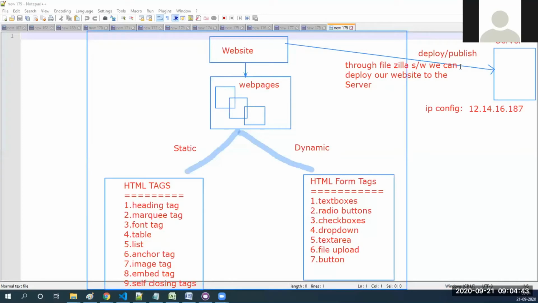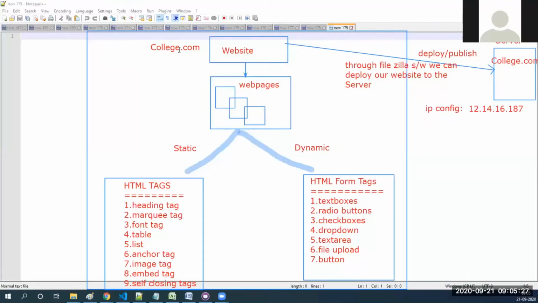Now let us say that I developed one kind of website called college.com. I pushed my college.com website to the server. So how will other people use it? What is college.com? It is a website name.